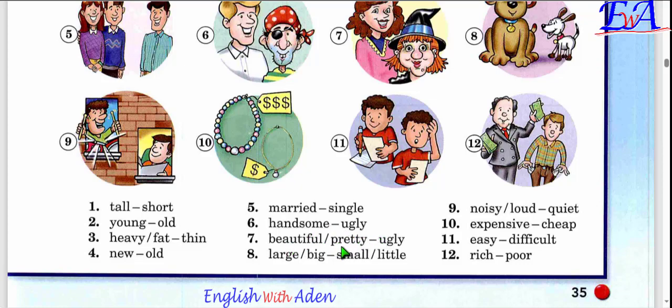Beautiful, pretty, ugly. Large, big, small. Little, noisy, loud, quiet. Expensive, cheap. Easy, difficult. Rich, poor. So dear students, we're going to end our lesson here.